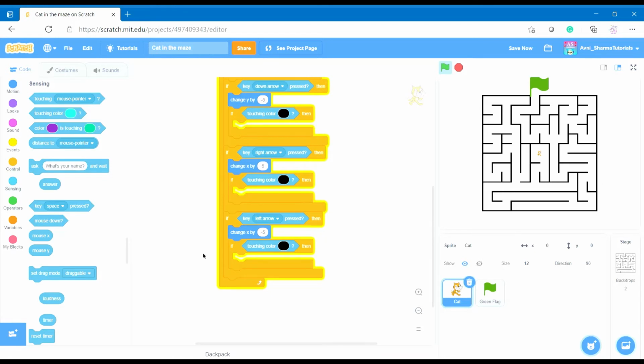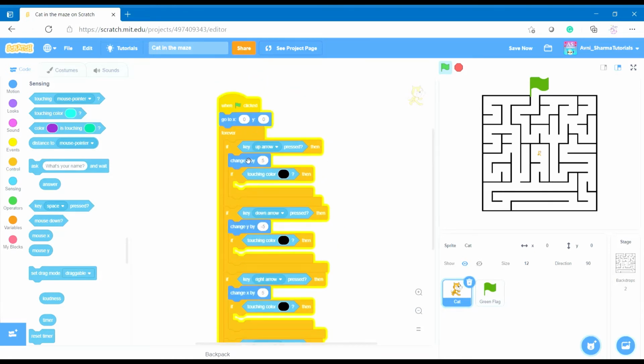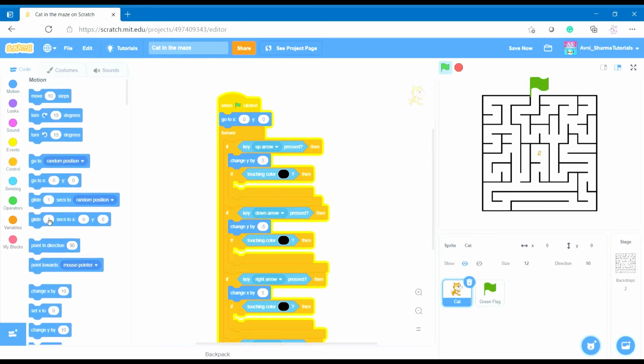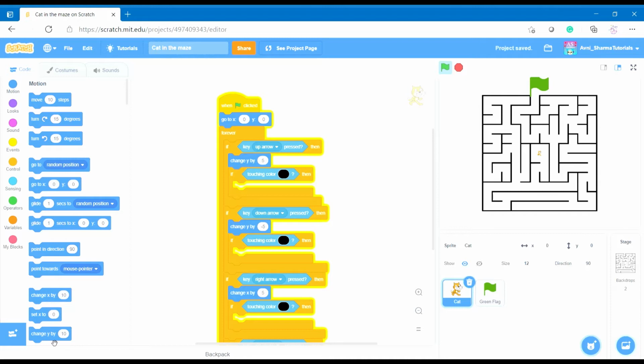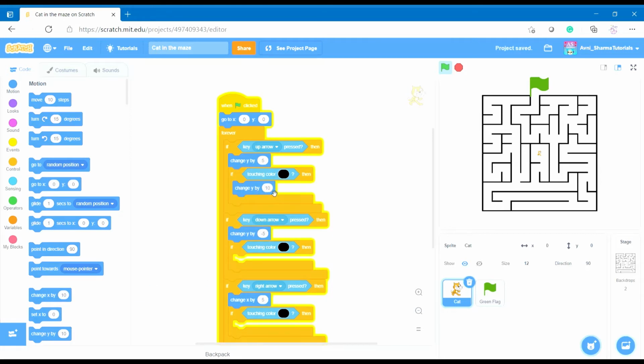Now, as you see, we've done an if key up arrow press, change y by 5. Inside the second if we have put, we will go back to motion, also drag change y by 10, change it to 5, but change it to -5 if it shows 5 here.